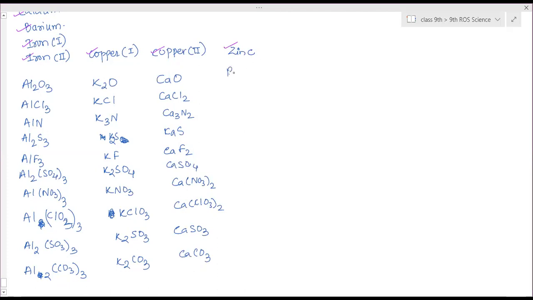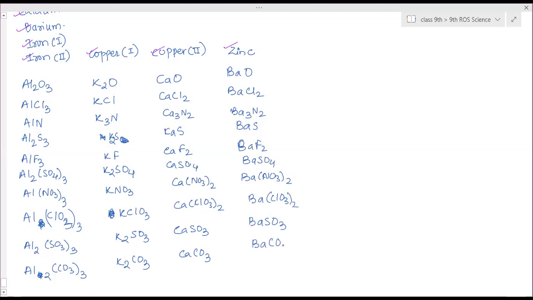Then barium oxide: BaO. BaCl2. Ba3N2. BaS. BaF2. BaSO4. Ba(NO3)2, twice. Ba(ClO3)2, twice. BaSO3. BaCO3. After that, iron 1.